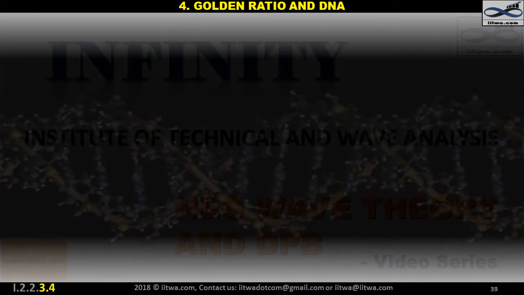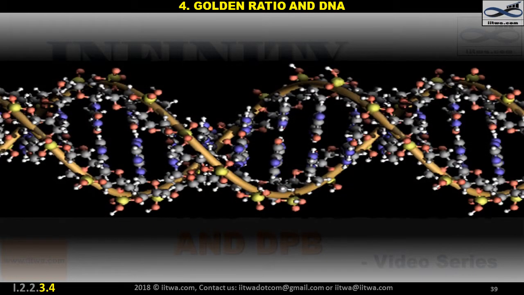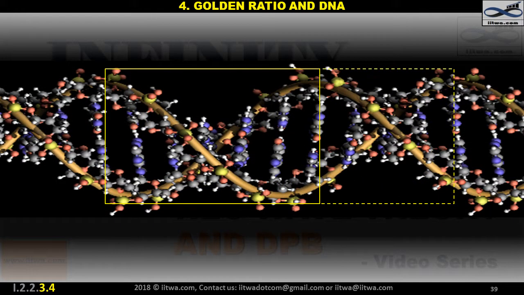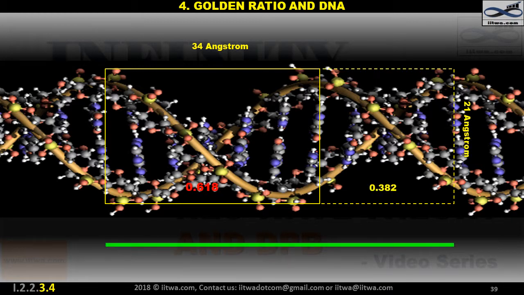The DNA molecule is programmed for all life and is based on the golden section. It measures 34 angstroms long by 21 angstroms wide for each full cycle of its double helix spiral. 34 and 21, of course, are numbers in the Fibonacci series, and their ratio, 1.619, closely approximates phi, that is, 1.618.